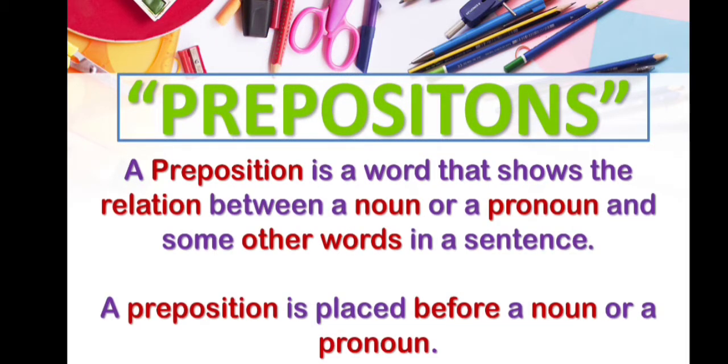A preposition is a word that shows the relation between a noun or a pronoun and some other words in a sentence. A preposition is placed before a noun or a pronoun. You have to pay attention to this: a preposition is always used before a noun or a pronoun.